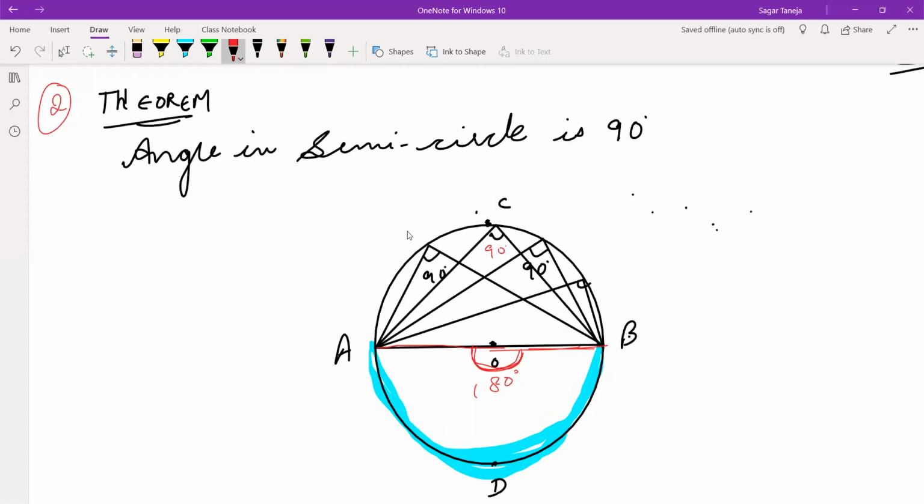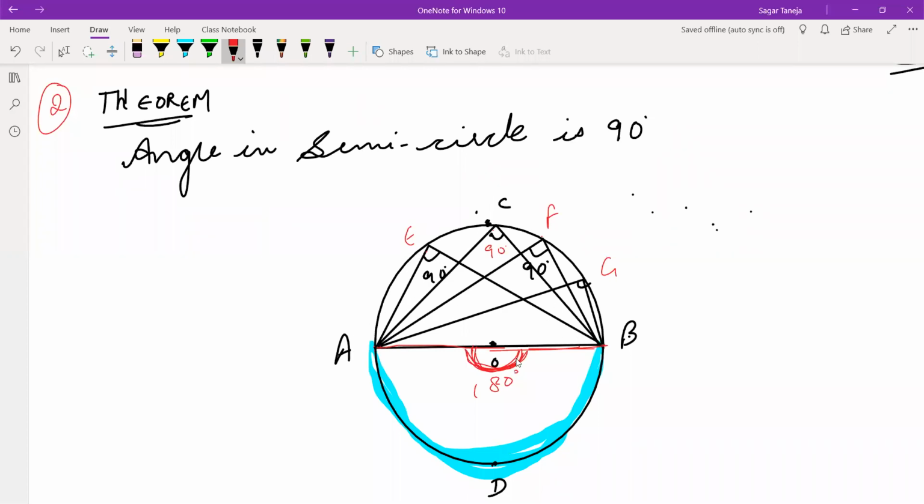See this, let it be AEB, ACB, AFB and AGB. So these all angles are 90 each because they all are half of the center angle. And all angles are made by this arc only, ADB. See this, these A and B are the endpoints. From AB only we have drawn all the angles.